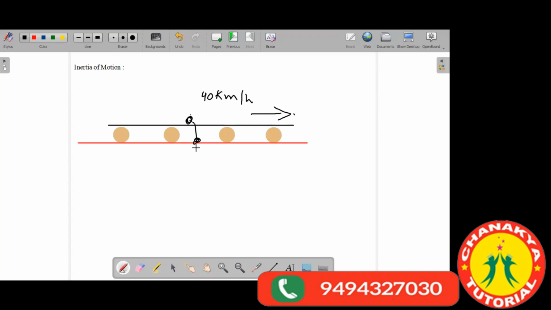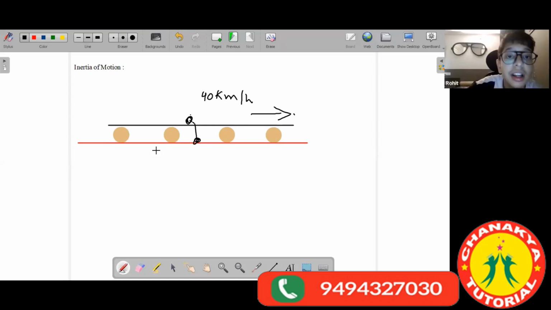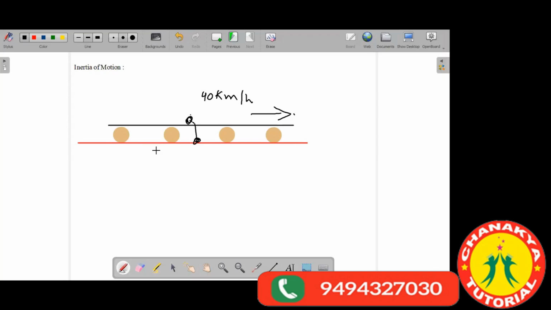So if you jump out, will you fall forward or backwards? Sir, forward. Okay. See, if you are traveling with the train, you are traveling with 40 kilometer per hour.